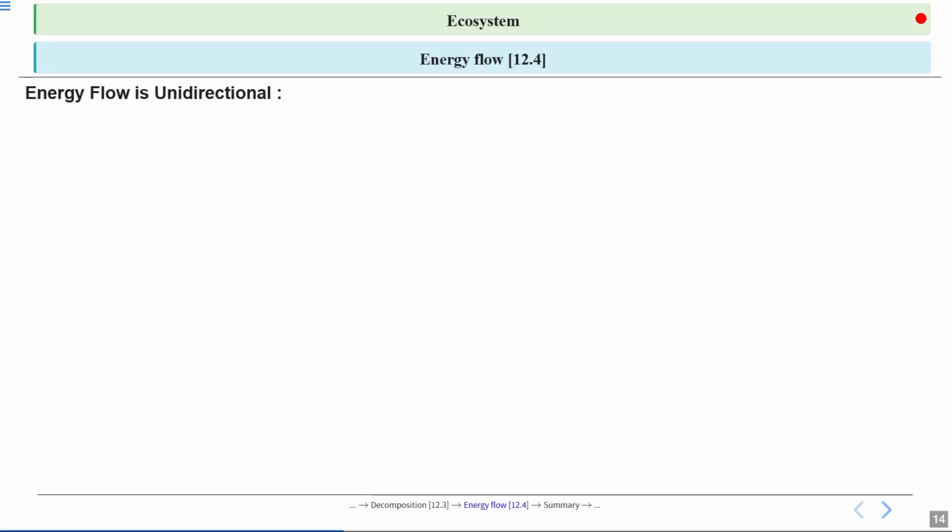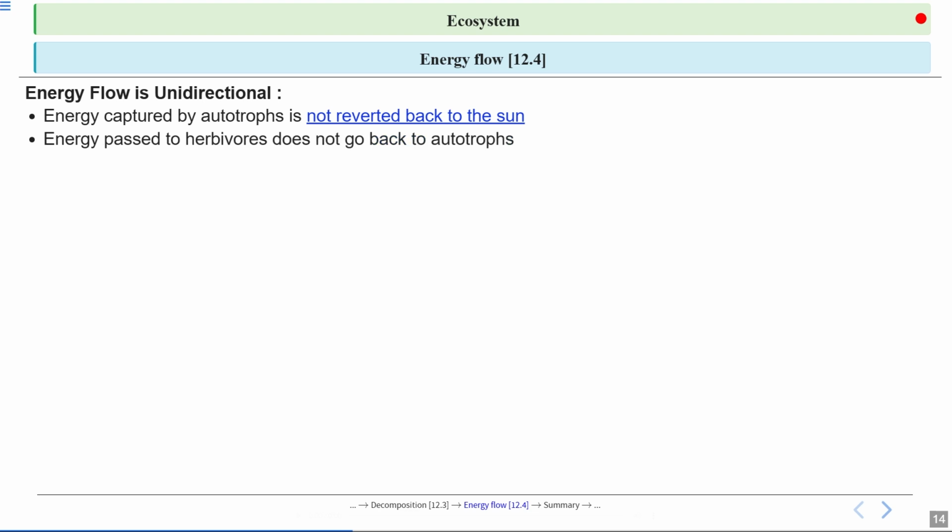Let's talk about the energy flow. That energy flow is unidirectional. Now notice that the energy captured by the autotrophs, like plants using sunlight to make food, does not go back to the sun. Once the sun's energy is absorbed by the plants, it cannot be returned. Now let's see what happens when herbivores eat those plants. The energy they get from the plants doesn't go back to the plants.